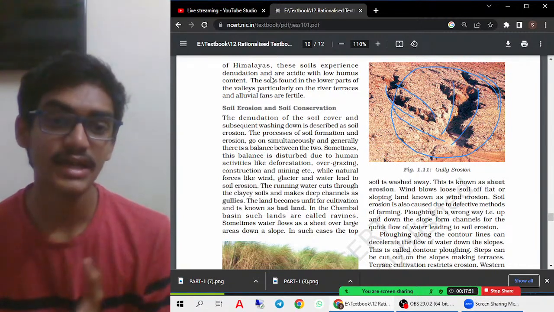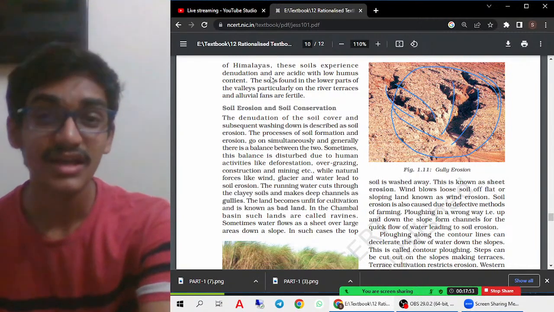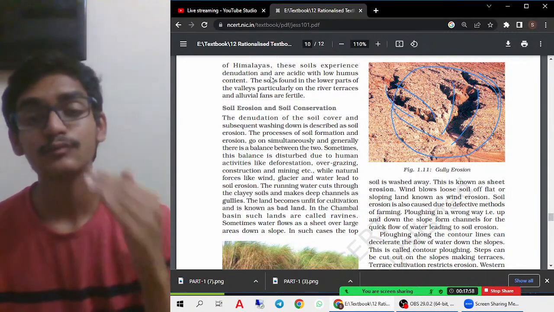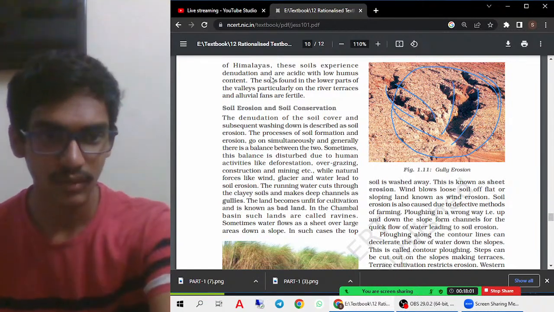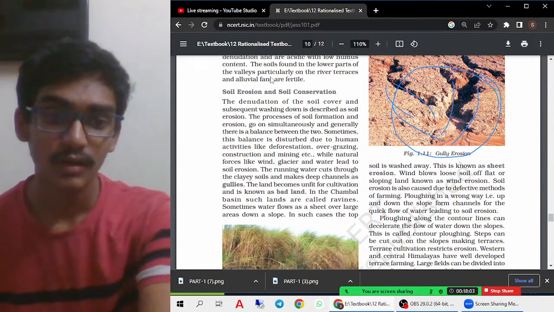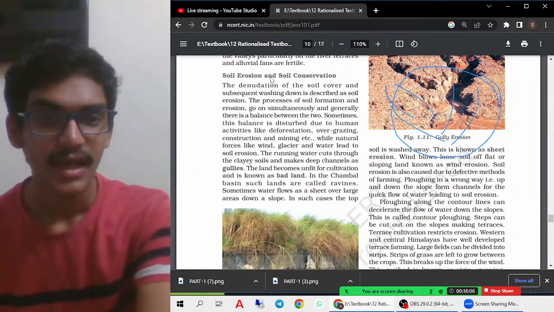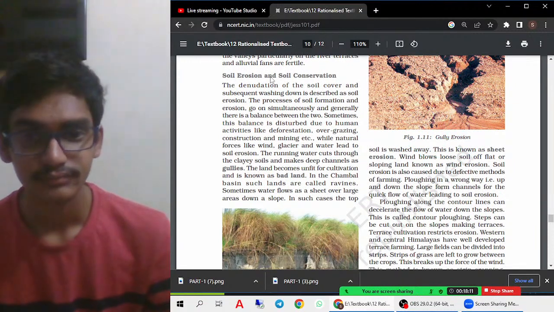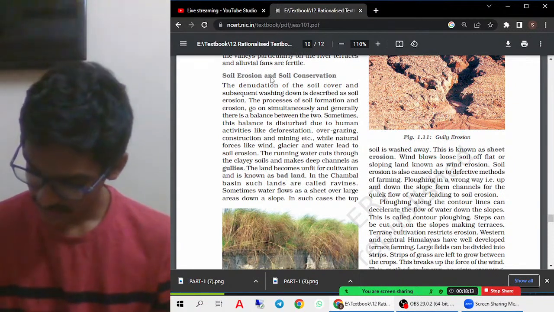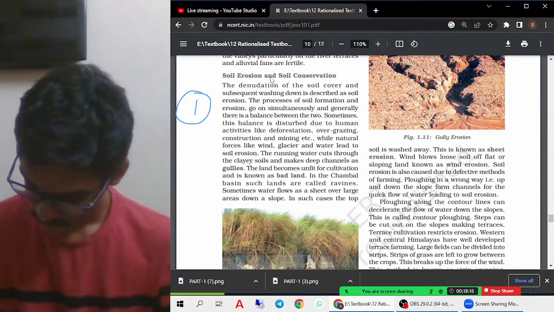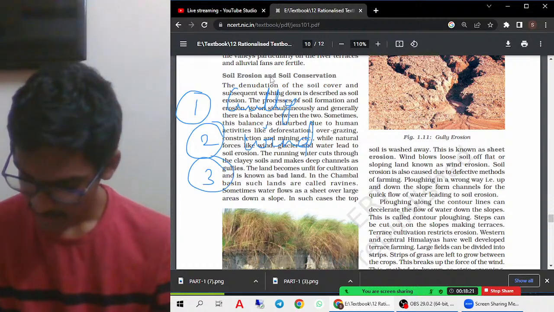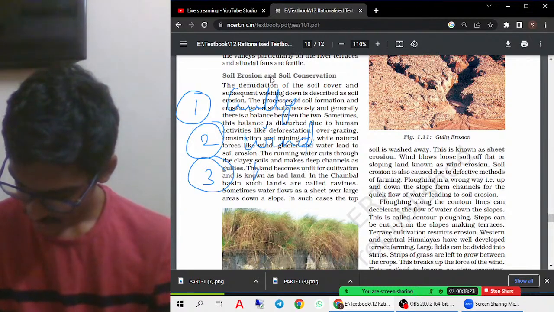Sheet erosion is a kind of situation wherein the soil erosion is caused by sheets. It means the soil is washed away with the help of sheets. So water will flow over larger areas, and in such areas this causes sheet erosion. Then wind also will help. So first we have seen gully erosion, wind erosion, and sheet erosion. Gully and sheet we have seen.